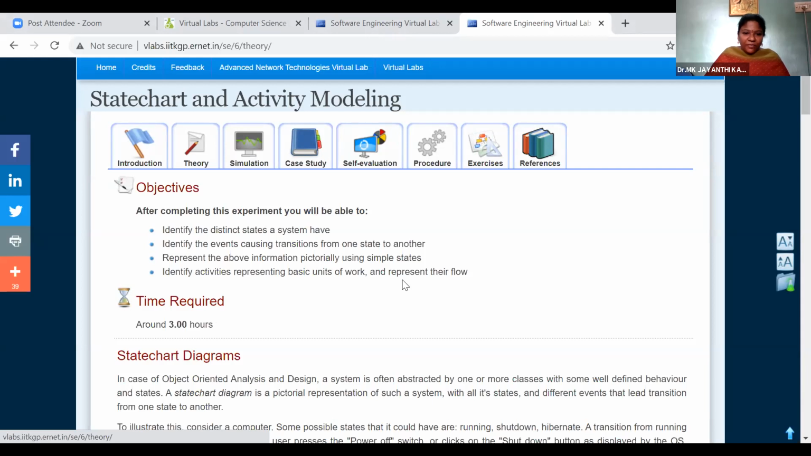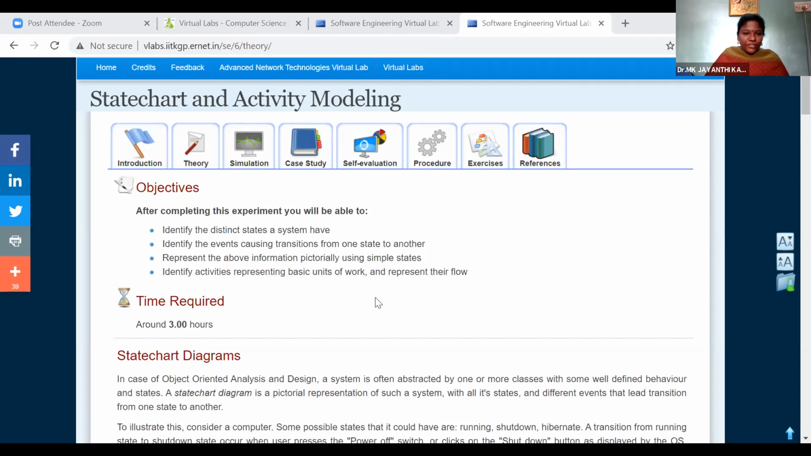So they are giving you an example experiment. If you try this example and go through the content, you will be able to identify, for the given problem or the given project, what the different states in the given project are. You can identify that if you try to solve this experiment, and you will be able to perform the various transitions within the system. So you can identify the events that cause a transition from one state to another.